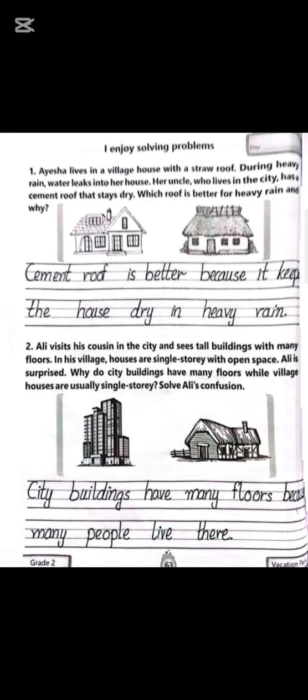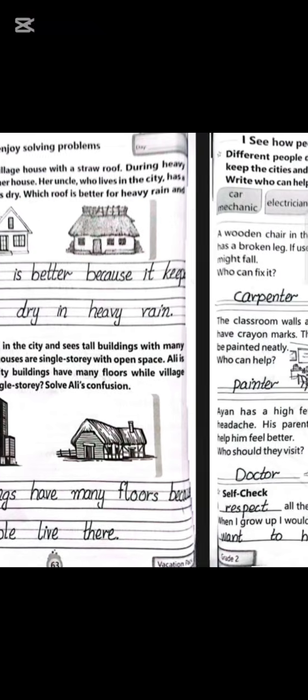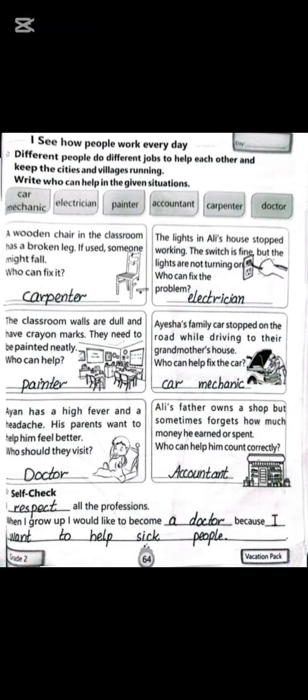Ali visits his cousin in the city and sees all buildings with many floors. His village's houses are single story with open place. Ali is surprised. Why do city buildings have many floors? Why are village houses usually single story? Solve Ali's confusion. City buildings have many floors because many people live there. Different people do different jobs to help each other and keep the cities and villages running right. Two can help in the given situation. First of all, you read the questions carefully and then write the answer in these given lines.